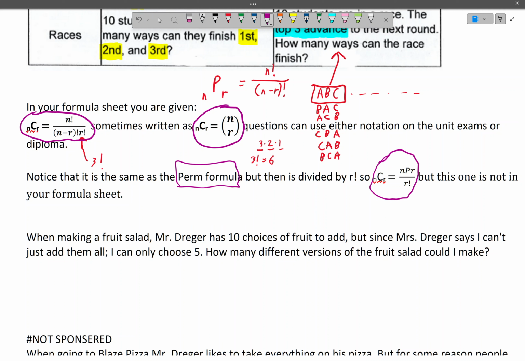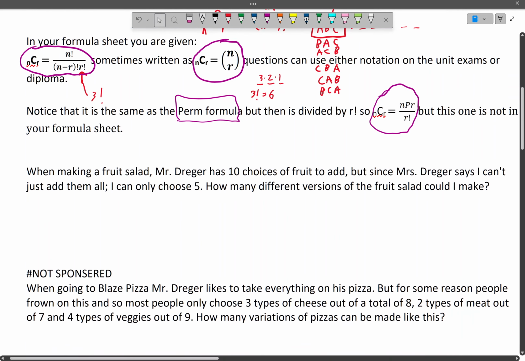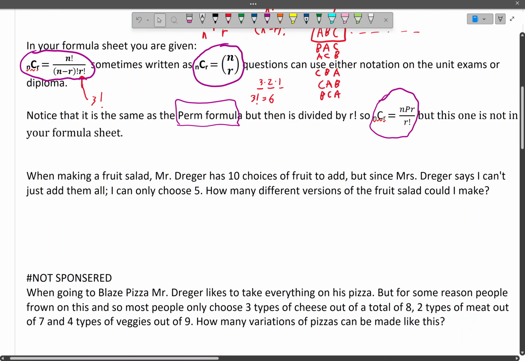This is not in your formula sheet, but it is helpful to know about because sometimes a question will say, hey, which of these students has the correct answer? And then it'll show a bunch of different versions. You should kind of know which ones are correct. There's often going to be many correct, but you get to decide which ones, or hopefully choose the correct ones.